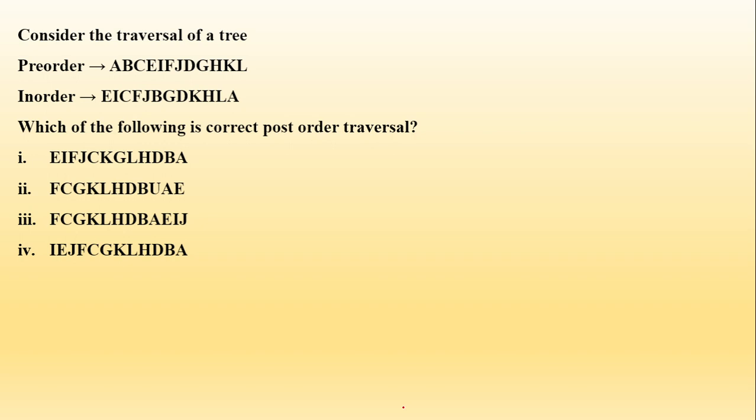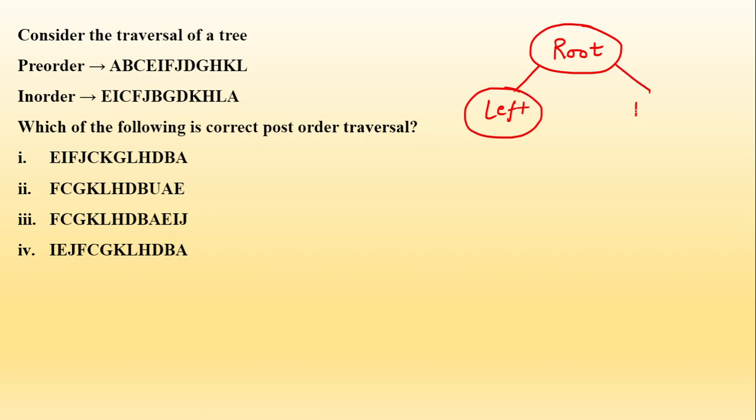So सबसे पहले तो we have to know that what are these traversals. ठीक है, so what is pre-order traversal basically? Suppose if I say that I have this root, then this is my left subtree or left child of the root, and this is the right child of the root. ठीक है, तो सबसे पहले we have the pre-order.